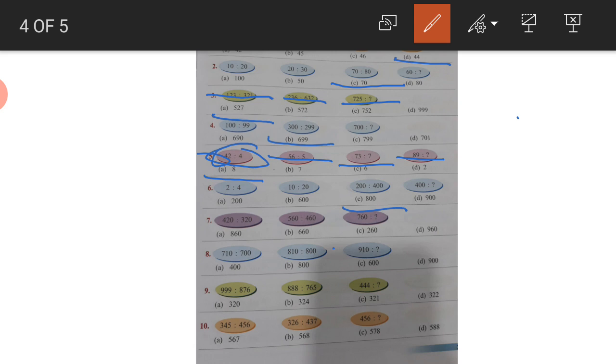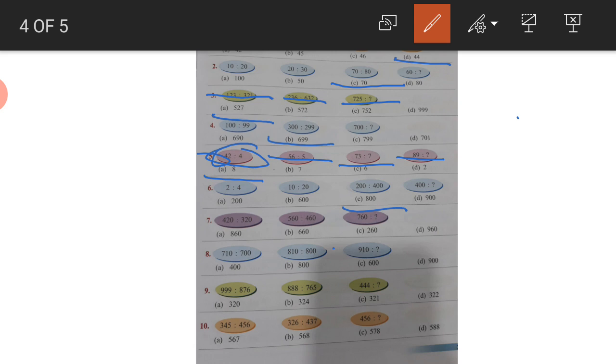Now next one, 420, 320, 560, 460, 760. What will come? See, the ones and tens places are the same: 20, 20, 60, 60. So in the last one also it must be 60.